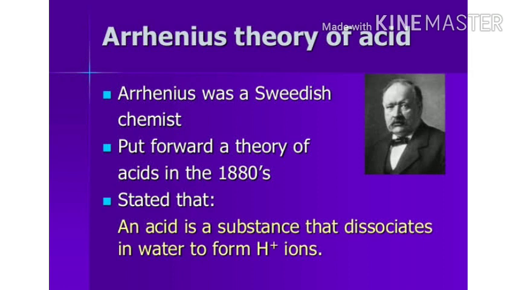In order to explain the concept of acid and base, three theories are given by scientists. First one, the Arrhenius theory. Second one, the Bronsted-Lowry theory. Third one, the Lewis concept. Okay, so now we will talk about the Arrhenius theory.